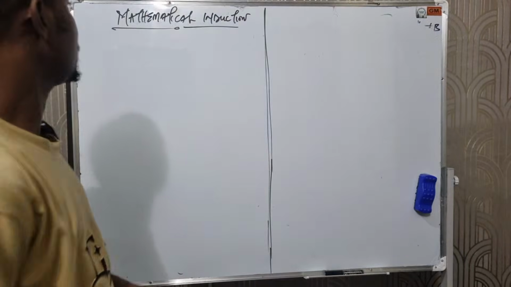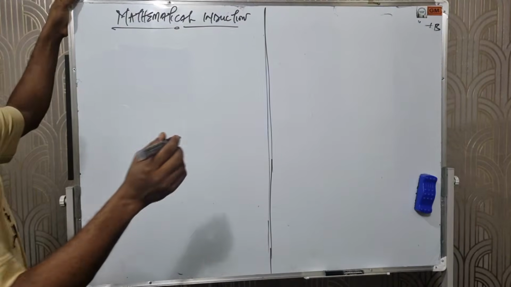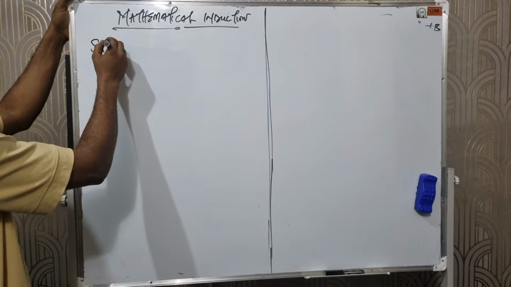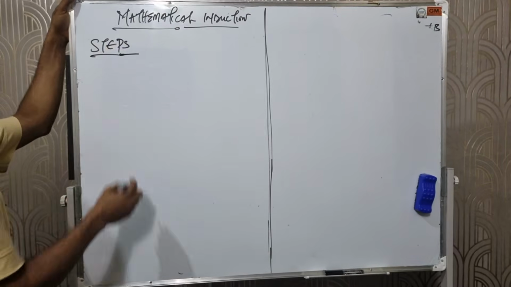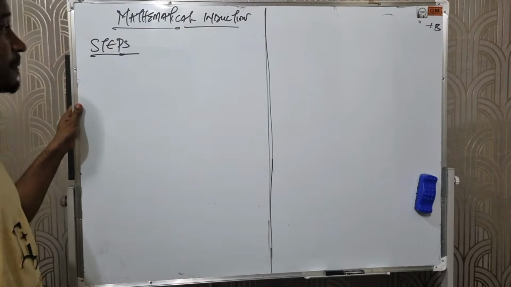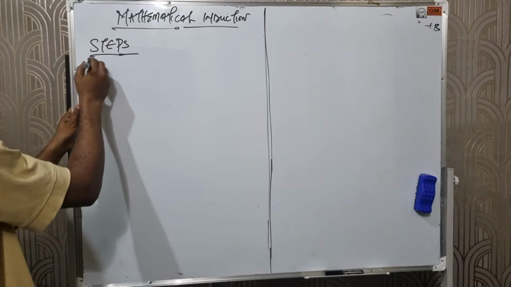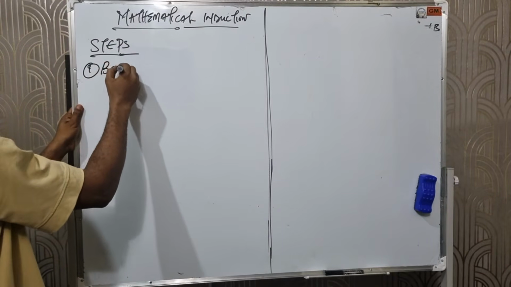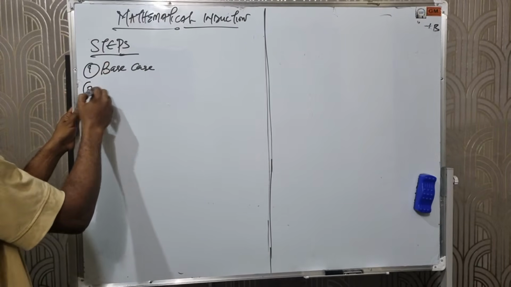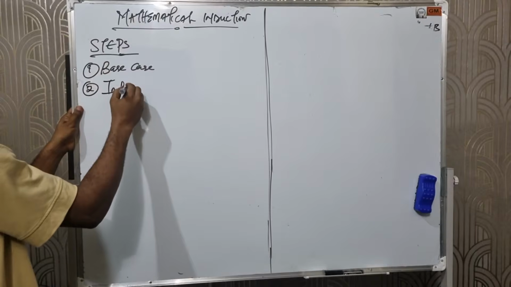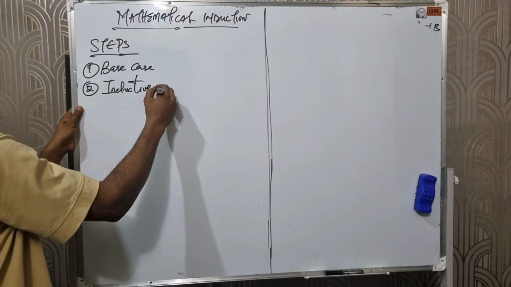And in mathematical induction, we have two powerful steps for proving formulas. The first step is called the base case. Number two is called the inductive step.